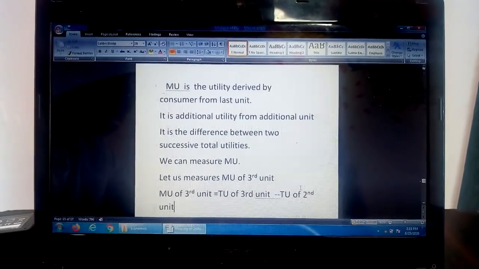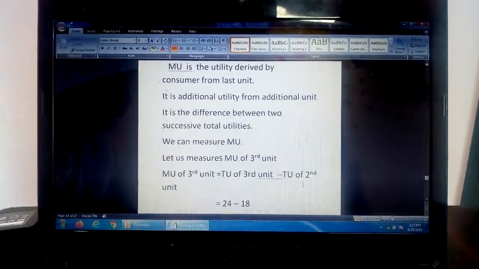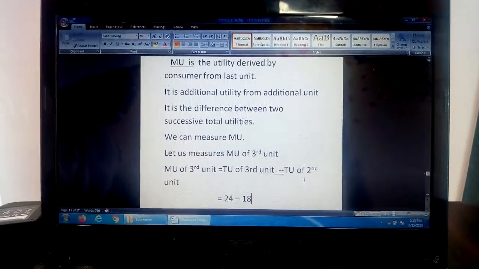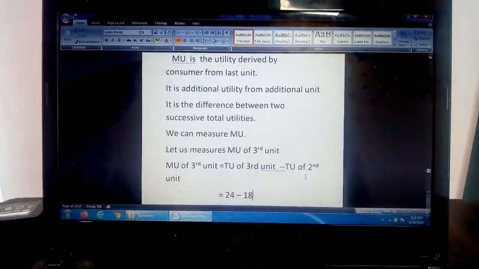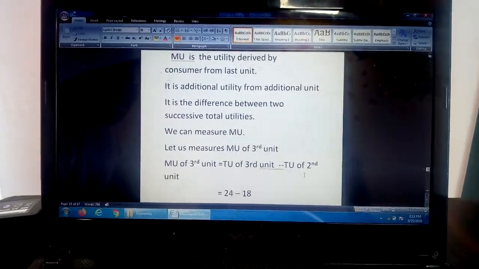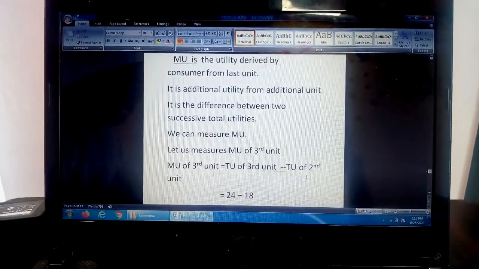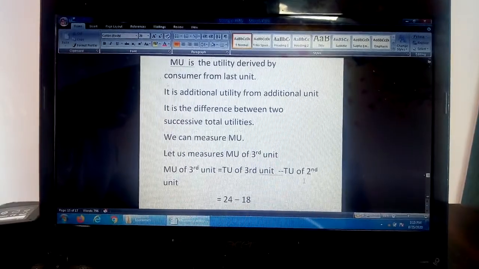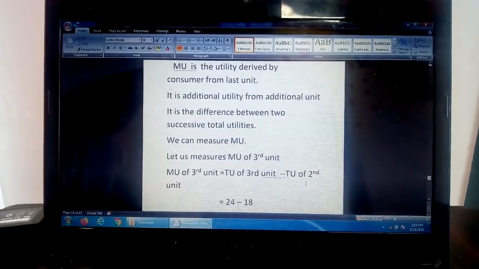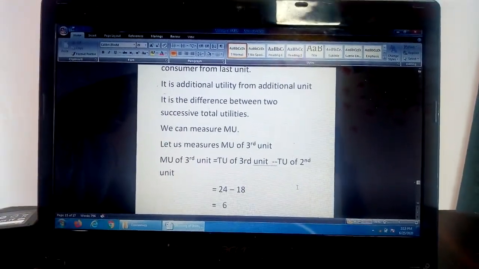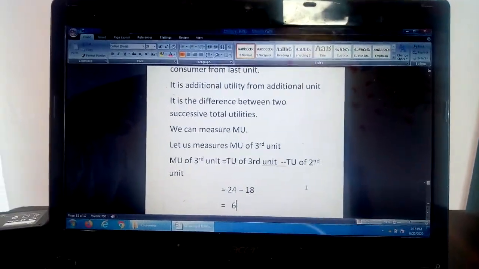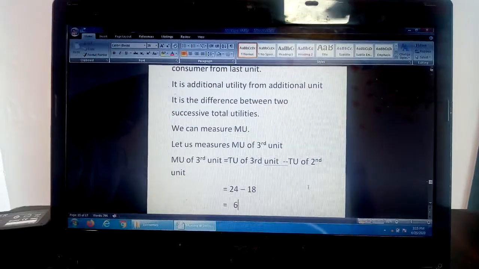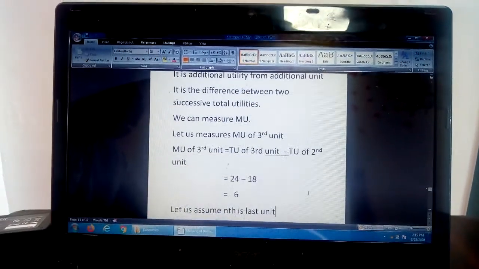We can measure the marginal utility. Let us measure the marginal utility of third unit. So we have a formula, marginal utility of third unit is equal to total utility of third unit minus total utility of second unit. The total utility of third unit is 24 and total utility of second unit is 18. So the marginal utility of third unit is 6.